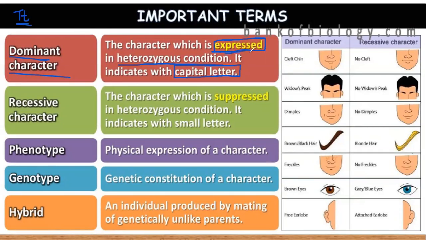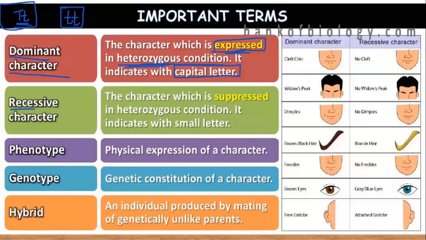The character which is expressed in heterozygous condition. Guys, this is an example of heterozygous condition: capital T, small t. The only possibility for a person to be dwarf is if the chromosome contains small t, then only the person may get dwarf.